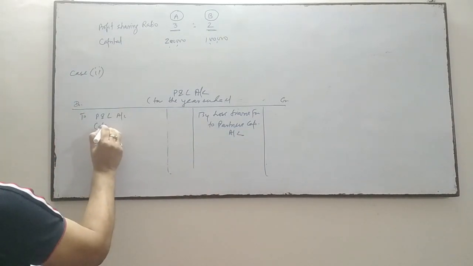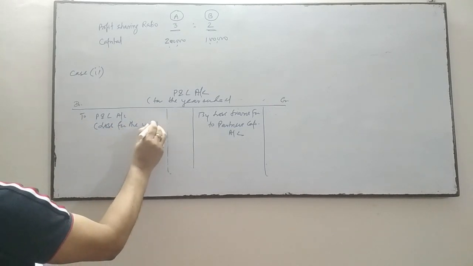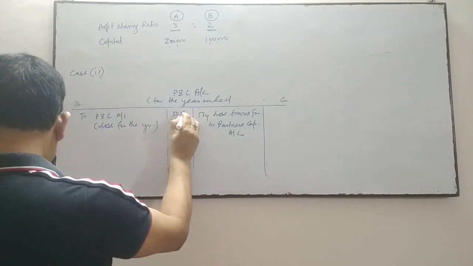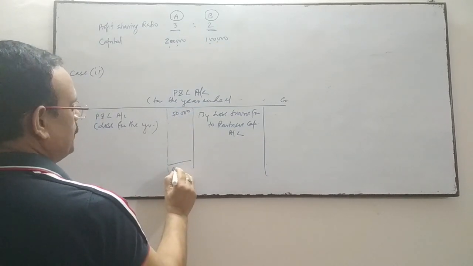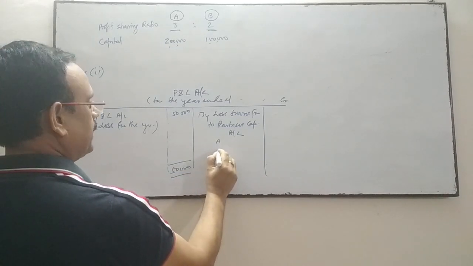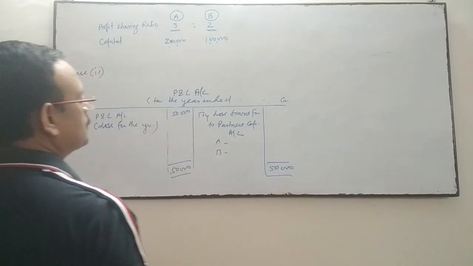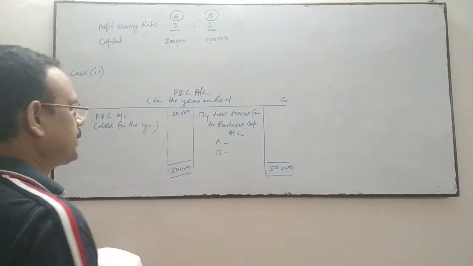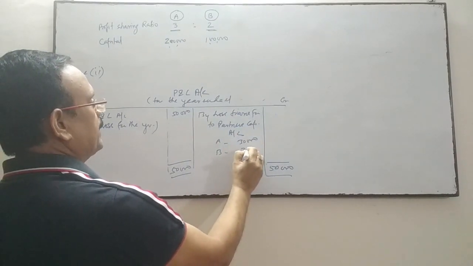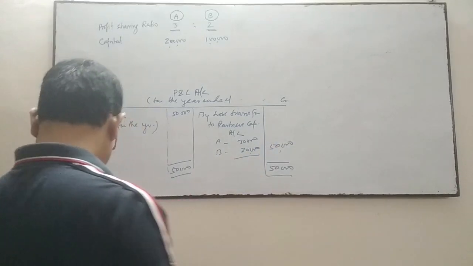This is the loss for the year. So the loss for the year is 50,000, and this 50,000 will be divided between partners A and B in their profit sharing ratio. So the loss will be transferred to partners' capital accounts in the ratio of 3:2, 30,000 and 20,000. So it's 50,000.